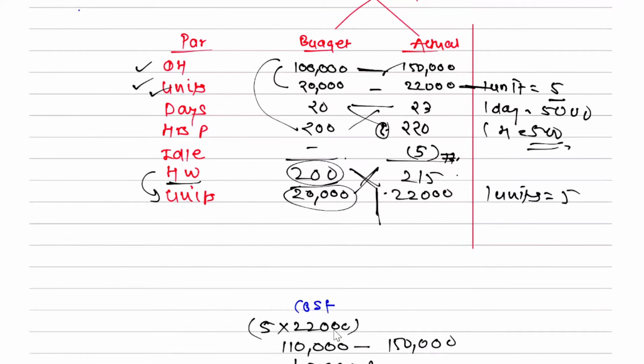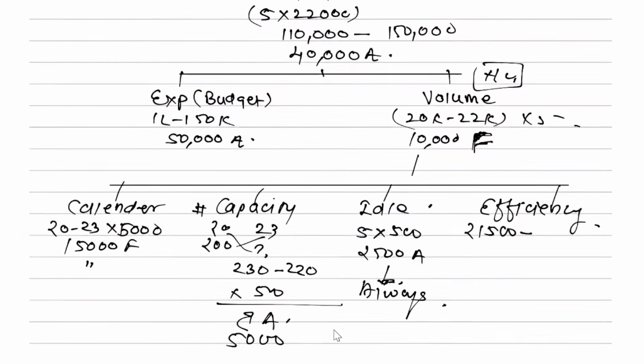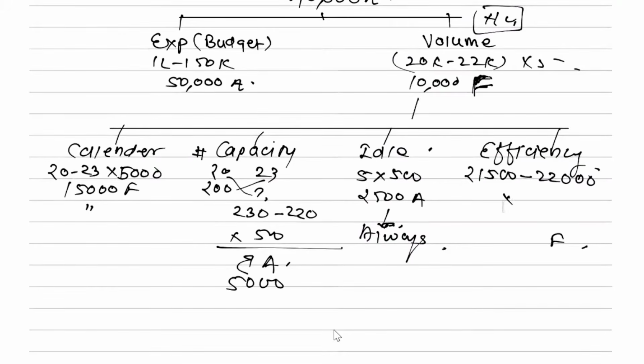Units can be produced, right? But he has produced how much? Is he efficient? Favorable, because he produced more than what I was expecting. In 200 hours you can produce 20,000, so you worked for 215 hours, you should have produced 21,500. You gave 22,000, so 500 extra, and one unit is how many rupees? 5. So I think he gave 500 units more, into 5, how much?